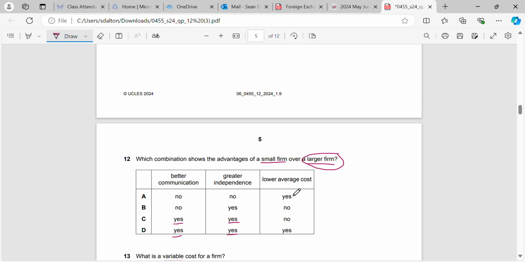So in this case, would there be a lower average cost? No. As we get bigger, what do we know happens? We know that we get to experience, if we're lucky, economies of scale. So I'll put EOC here for them. And that's as a firm grows, which a larger firm would, more than a smaller firm, their average cost of production comes down. So we would have better communication, we would have greater independence, but we would not have a lower average cost. A larger firm would have a lower average cost than a smaller firm. So C would be our answer here.